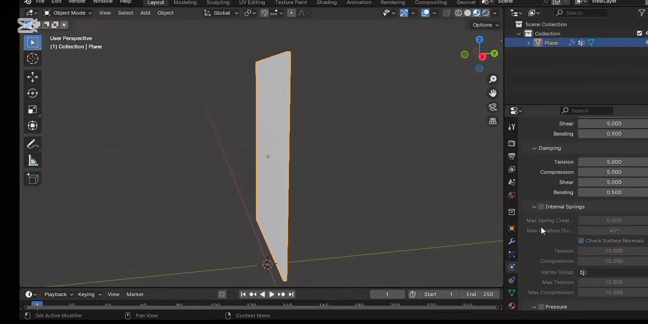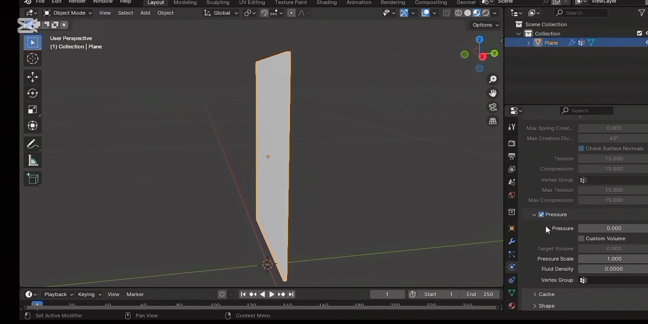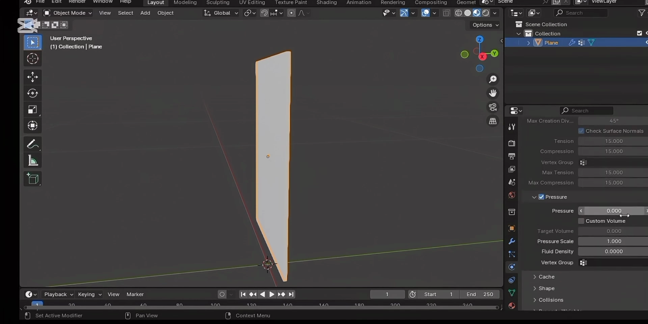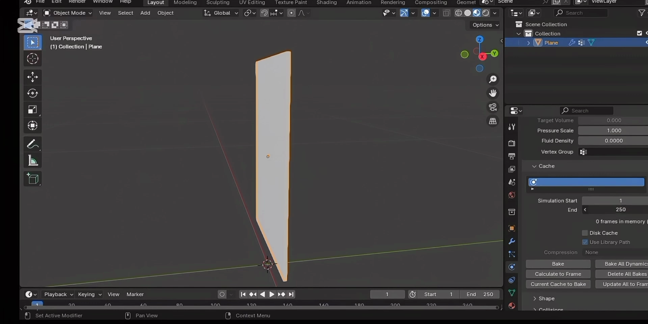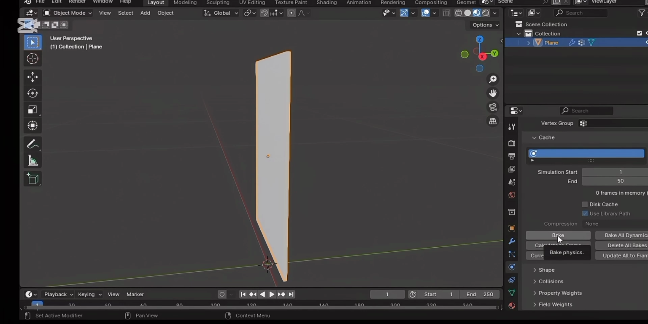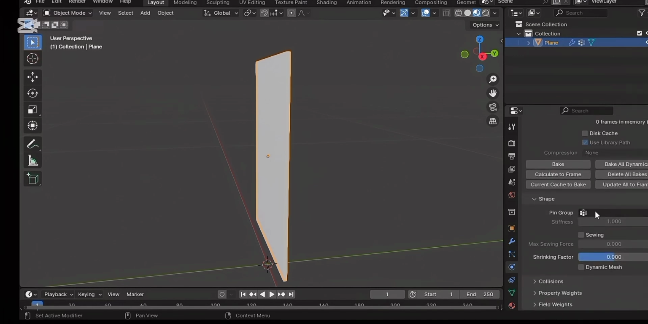Scroll down to pressure, check pressure, and add a 10 to the pressure. Open cache. Simulation starts from 1 and ends at 50. I will add 50. Then open shape. Click on pin group. Click on the group we saved earlier and add it. Shrinking factor to negative 0.1 factor. It's okay.